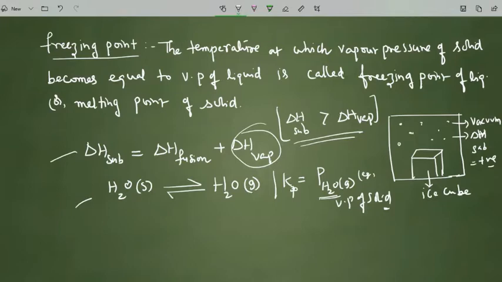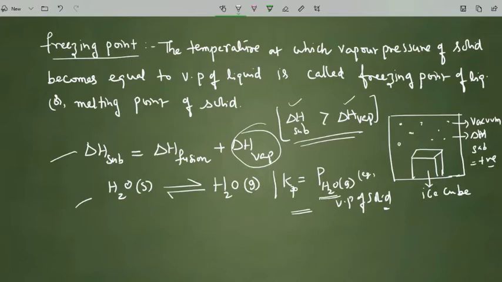In a liquid state, the liquid molecules tend to convert into the vapor phase, so their enthalpy value will be lesser than the enthalpy value when a solid is converting into vapor. That's why this relation is true according to thermodynamics.